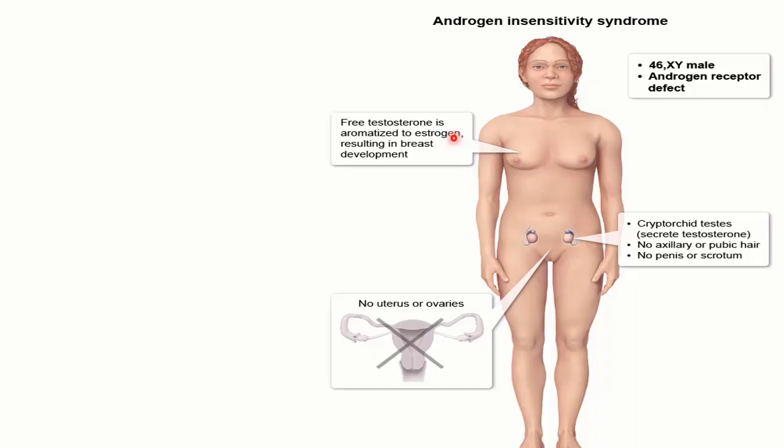So you might be thinking that estrogen is present in the male. Of course, you are very right, but there is a balance maintained between the estrogen and the testosterone in males and females. Because of the androgen receptor defect in androgen insensitivity syndrome, there is an imbalance of estrogen and testosterone, which ultimately leads to the development of breasts in these females. And you are going to see no uterus or ovaries in patients with androgen insensitivity syndrome.